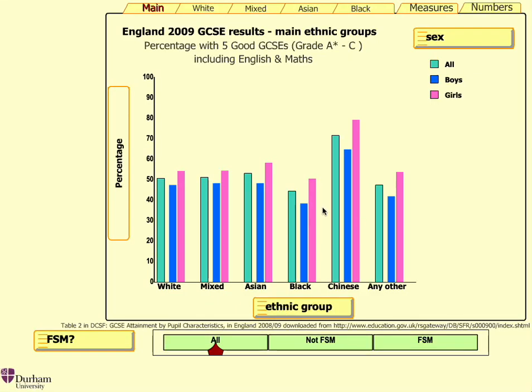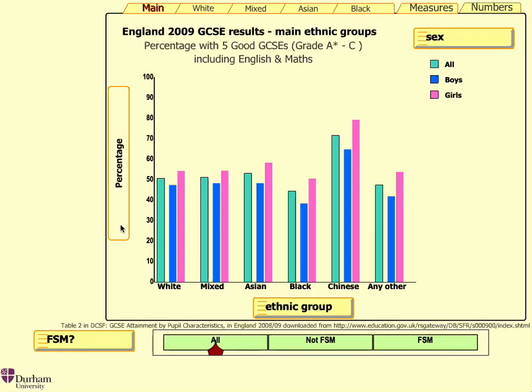This display is showing data on GCSE results for 2009. It's showing the percentage of pupils who achieve 5 or more good GCSE results, including English and Maths. In this context, a good result is a grade from A star to C. This is old data, and grading has since changed to a number rather than a letter. This data is for England only, and is population data downloaded from the Government Gateway in 2009.